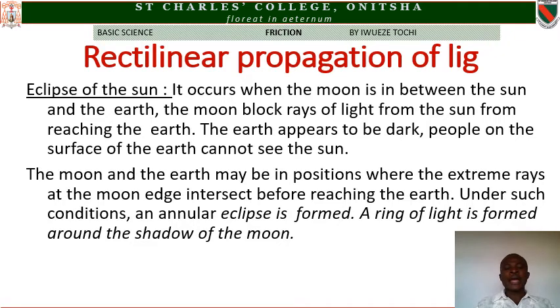Now, the moon and the earth may be in a position where the rays at the moon's edge intersect before reaching the earth. Under such condition, an annular eclipse is formed. A ring of light is formed around the shadow of the moon. So you can see that in annular eclipse, the rays of light coming from the sun intersect before reaching the earth. And in annular eclipse, a ring of light is formed.